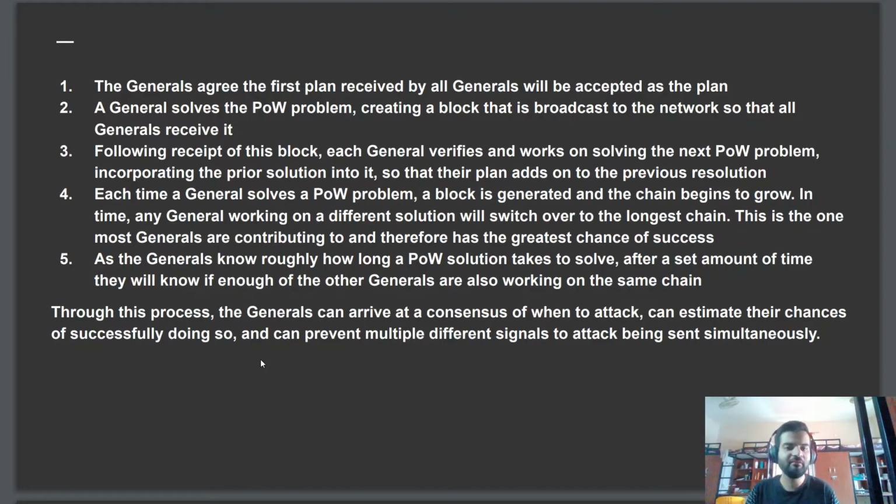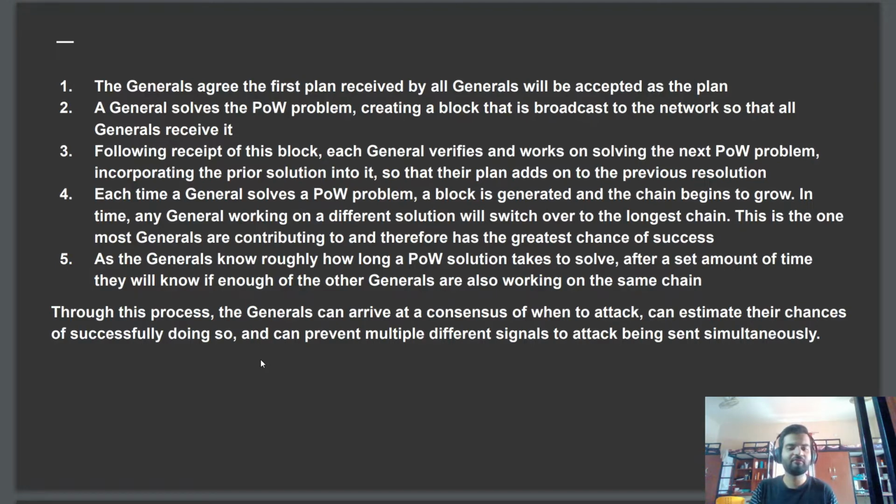So the generals agree that the first plan received by all the generals will be accepted as the plan. Whatever the first plan they get, they will just accept it. So a general solves the POW problem, creating a block that is broadcast to the network so that all generals can receive it. In this also, a general will get a mathematical problem. They will solve it, and then they will create a block, and that block will be broadcast to other generals.